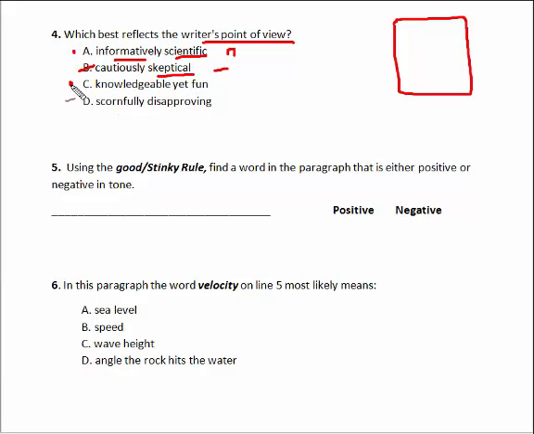I like that one so far the best. Put a dot by it. And D says scornfully disapproving. That is definitely negative. We can cross that one out. Is this informatively scientific or is this knowledgeable yet fun?